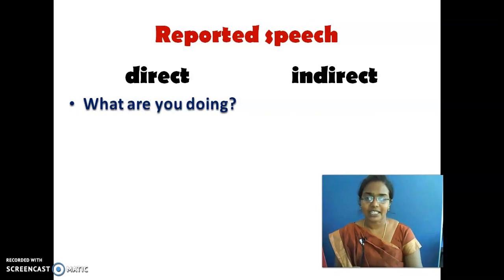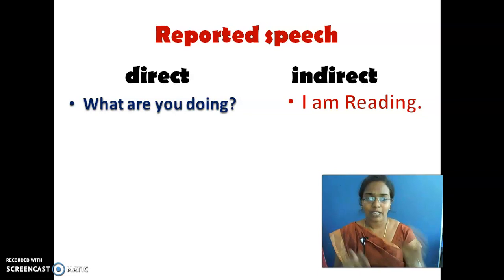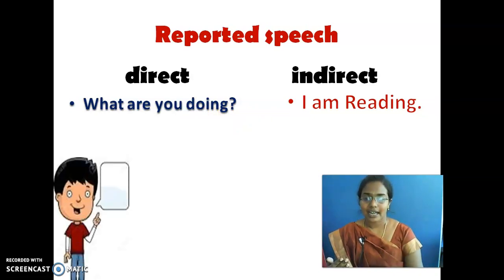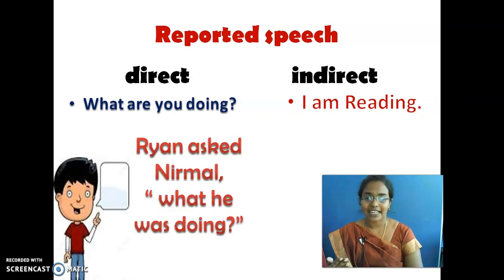When we convert this, how do we convert this into indirect speech? See here, one more example for indirect speech. Sorry children, I am reading, I have given it over here. This will not come here. What are you doing? I have given it like what are you doing? See, I have to change the columns. Be clear with this. This, Ryan asked Nirmal, has to come over here. Please try to make a link of it.